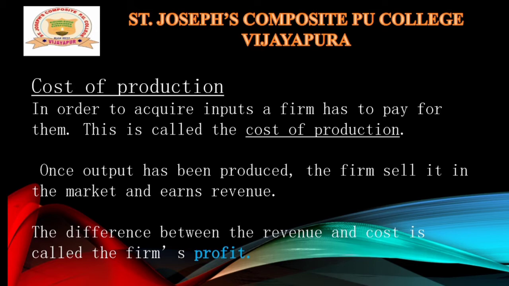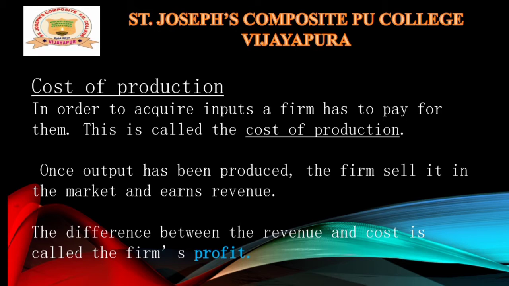Then it is called cost of production. Simply, what is cost of production? The cost which is incurred by the firm in order to get the inputs.